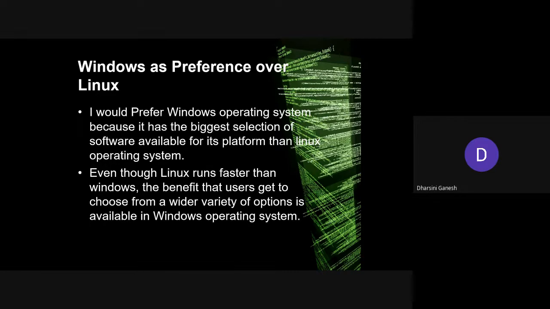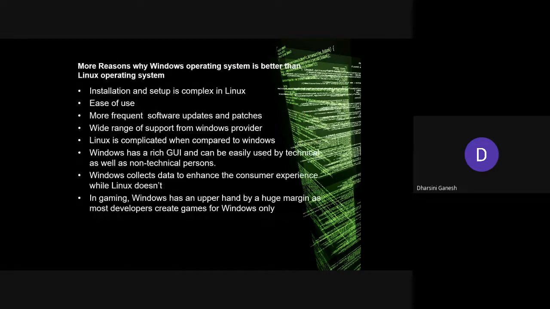Moving on, I prefer Windows over Linux because it has the biggest selection of software available for its platform. Now, even though Linux runs faster than Windows, the benefit that users get to choose from a wider variety of options is available in the Windows operating system. More reasons why the Windows operating system is better than Linux. Installation and setup is definitely more complex in Linux when compared to Windows. Ease of use: Windows is definitely easier to use.